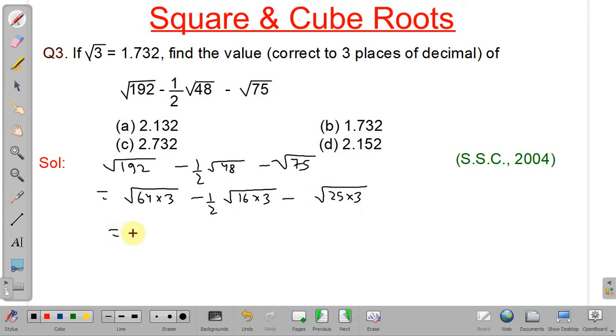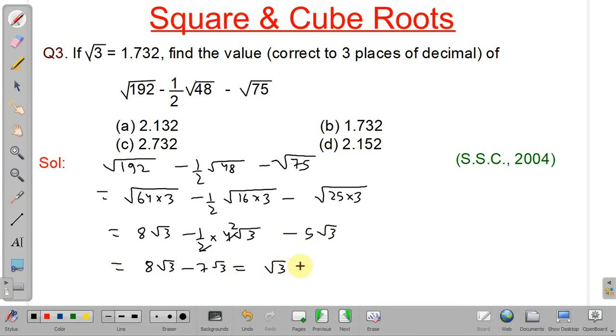So 64 is a perfect square. So it will be 8 root 3 minus half into 4 root 3 minus 5 root 3. When we divide, we will get 2. So it will be 8 root 3 minus 7 root 3, which is equal to root 3, and the value of root 3 is given as 1.732. So our answer will be option B. We will discuss the next problem.